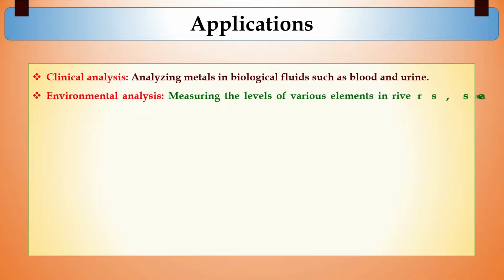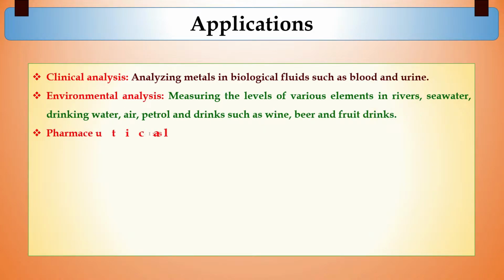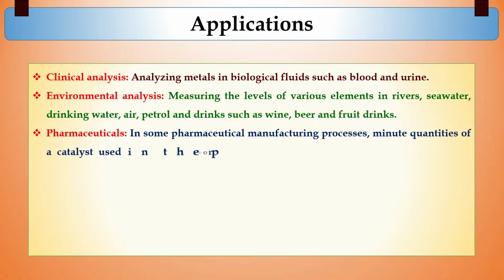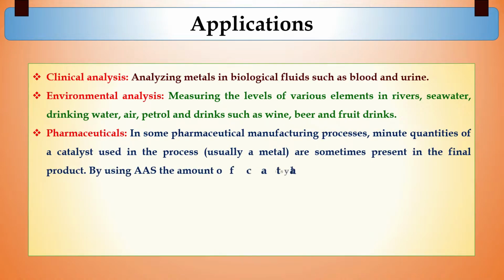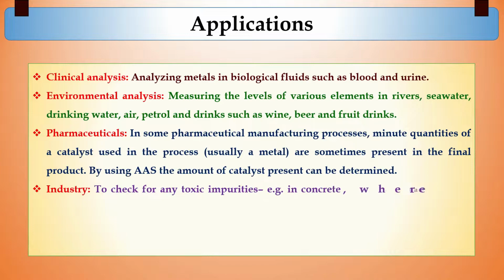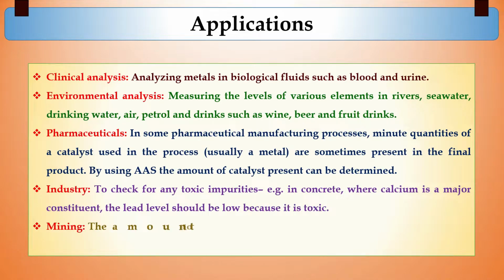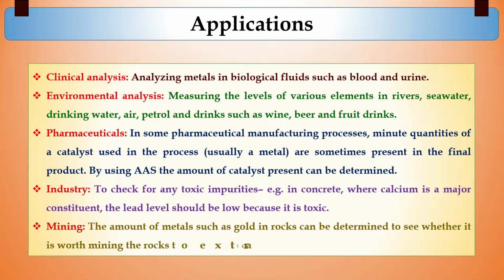This sophisticated instrument is used in many sections, such as clinical analysis for analysis of blood, urine, serum; for environmental analysis, such as measuring different concentrations of elements in rivers, seawater, drinking water, even in petrol and other drinks like fruit drinks, wine, beer.